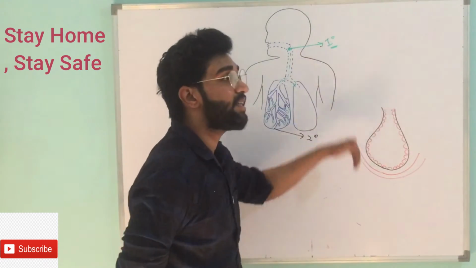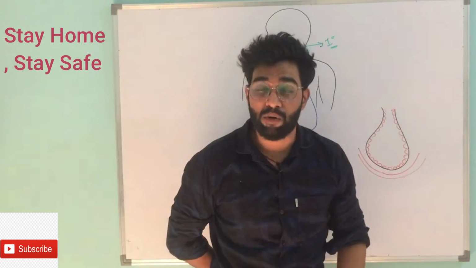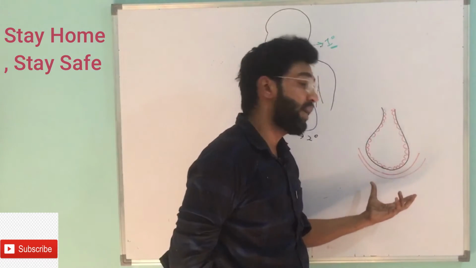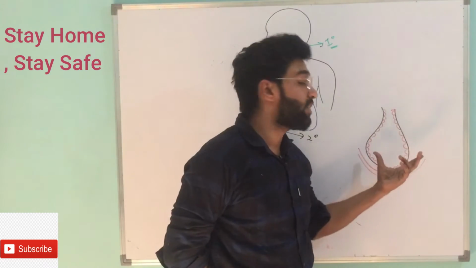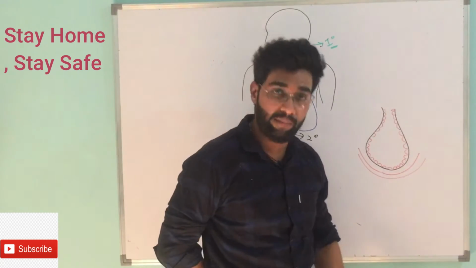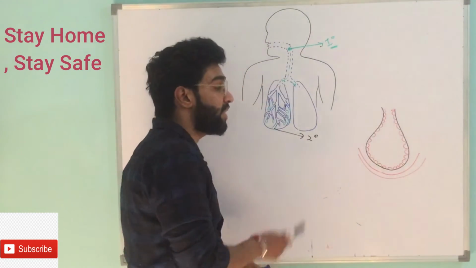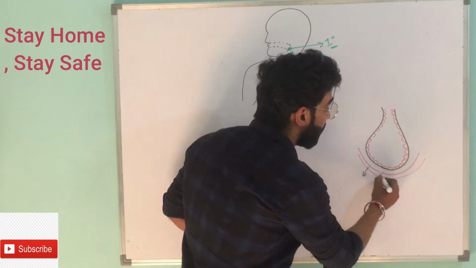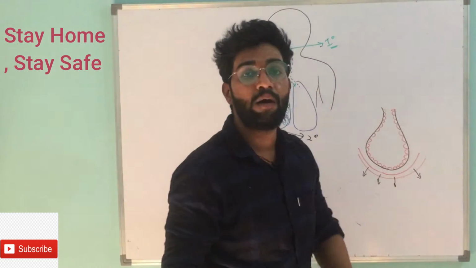As these alveolar cells get damaged, they show an inflammatory response, due to which inflammation starts spreading inside your alveoli, and the blood vessels which are surrounding the alveoli also get inflamed. Due to this inflammation, the blood present inside the blood vessels starts leaking. Sorry, not the blood, the fluid present inside the alveolus starts leaking, mostly the plasma.